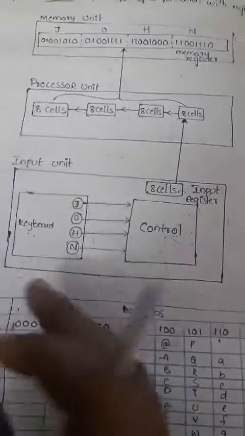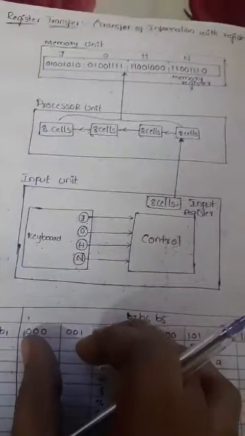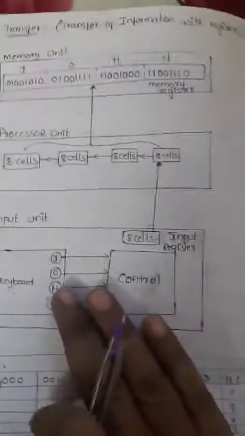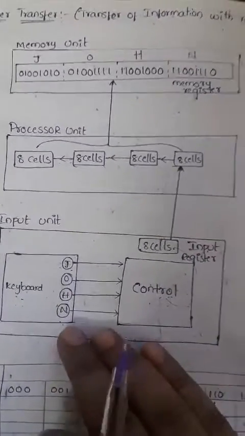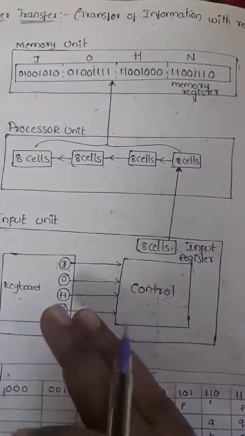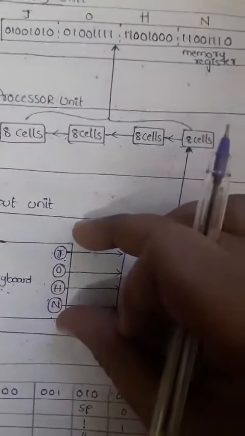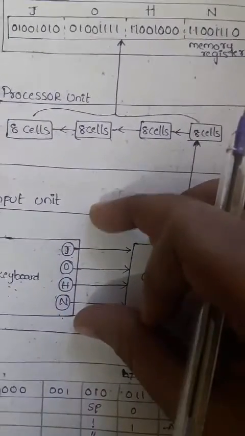Remember this point. How does the digital computer understand the characters we enter? First we enter the letters, that is the characters JOHN, in this way.